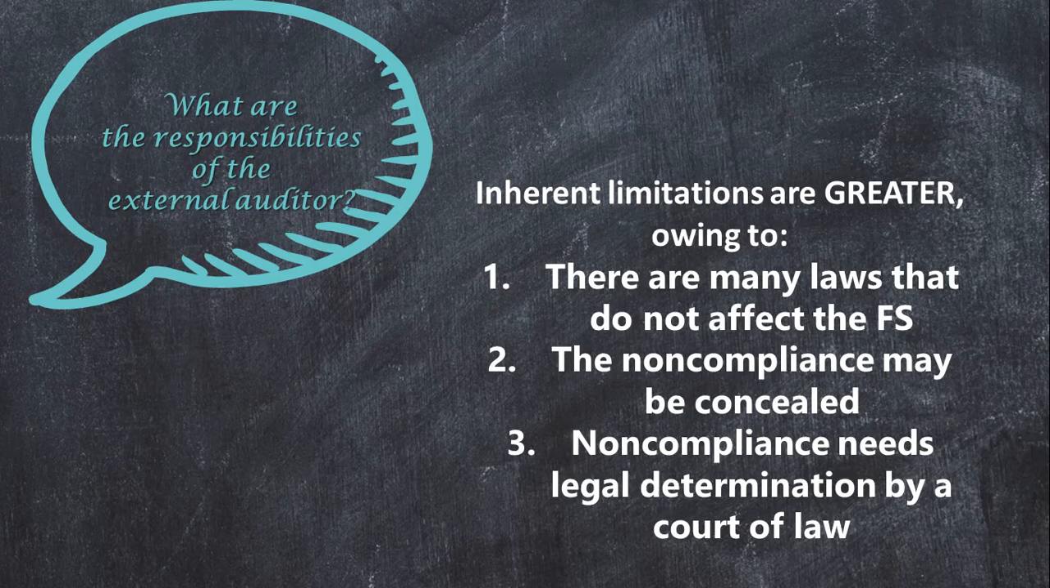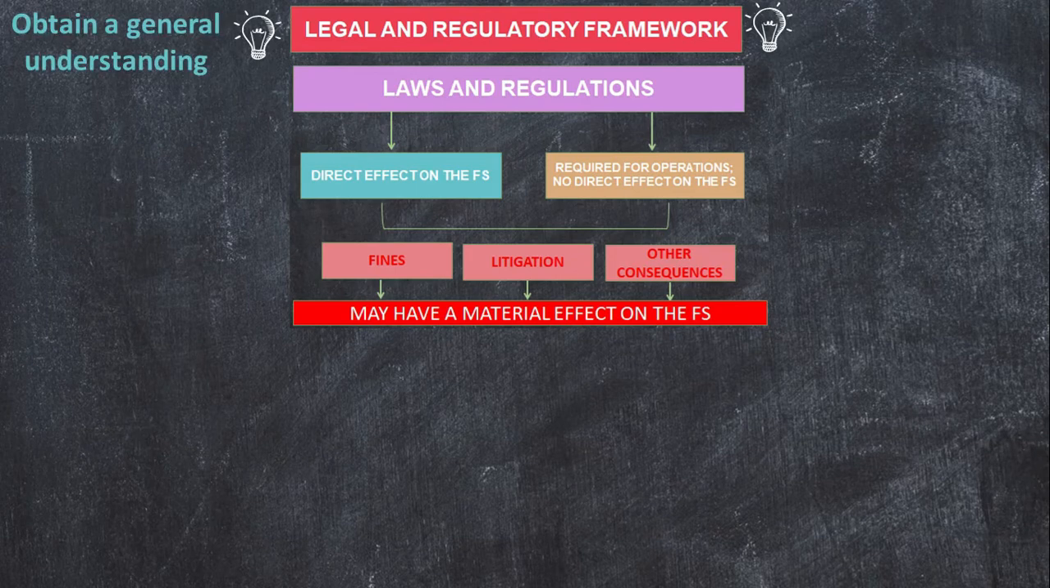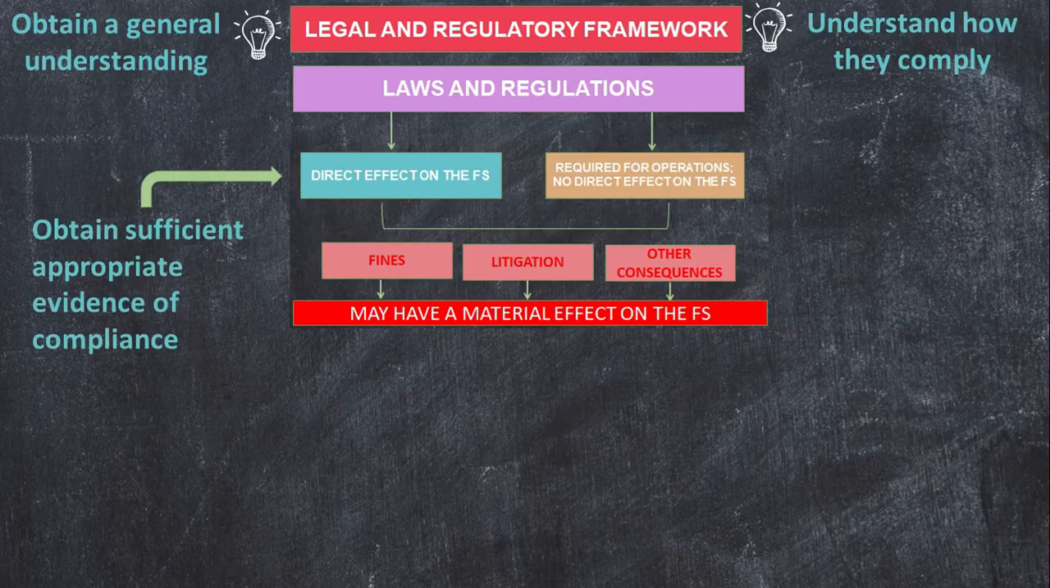To understand the auditor's responsibility with regards to non-compliance, let us pull up our previous illustration of the client entity's legal and regulatory framework. It is the auditor's responsibility to obtain a general understanding of the client's legal and regulatory framework, as well as how the client is complying with such. With regards to laws and regulations that have a direct effect on the financial statements, the auditor is responsible for obtaining sufficient, appropriate evidence about its compliance.